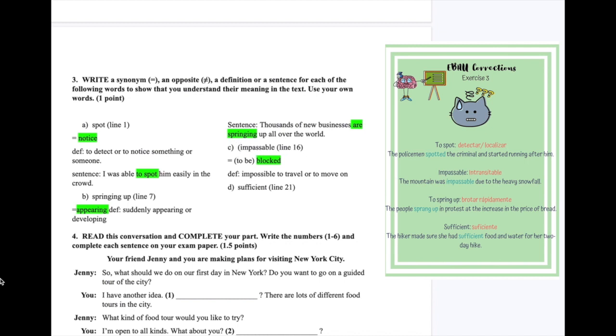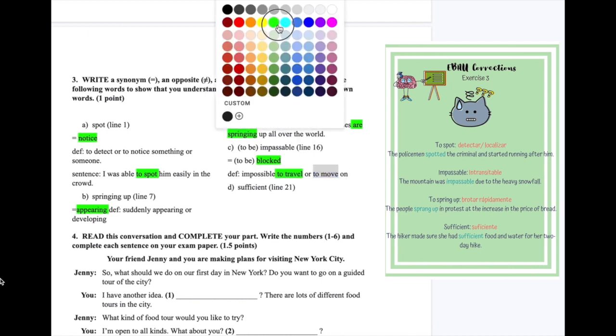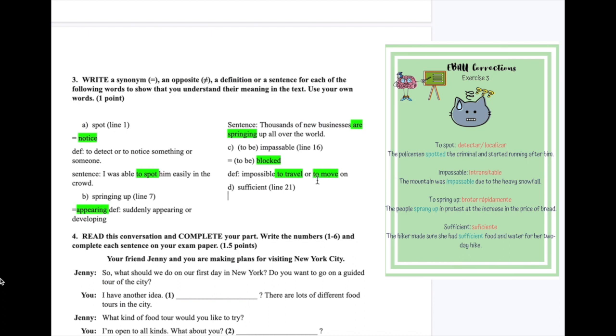Okay, to be impassable. Okay, something is impassable, so it's the infinitive. So again here, as you can see, we have the infinitive. All right, again, when we're using a verb that's supposed to be, which means the same, it's got to be in the infinitive. All right, I'll give you a sentence again so you can see.